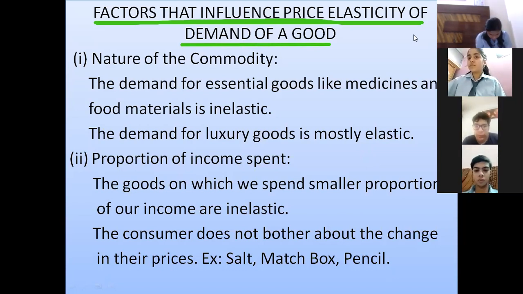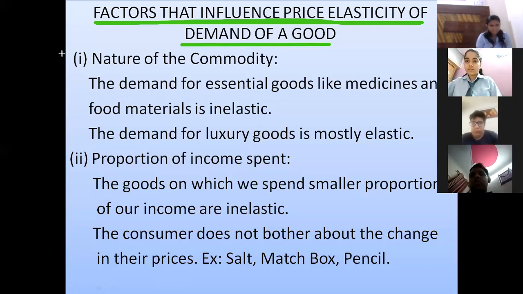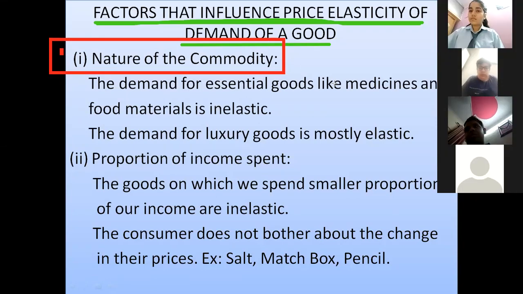So the second name of this question can be: what are the determinants of elasticity of demand? One by one, we'll be studying what the determinants of elasticity of demand are. All right. Now, the first point is the nature of the commodity. What is the nature of the commodity? That also affects the elasticity of that commodity.